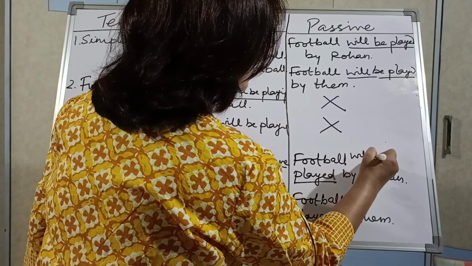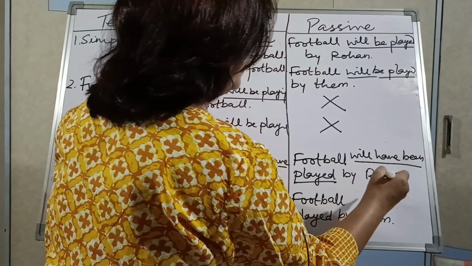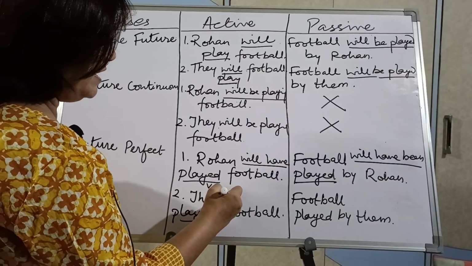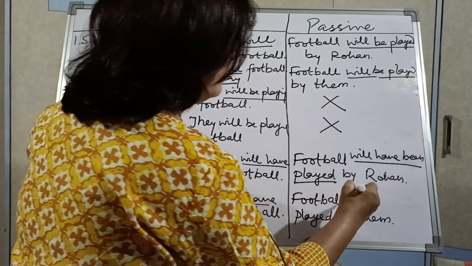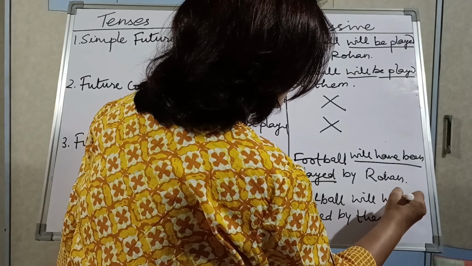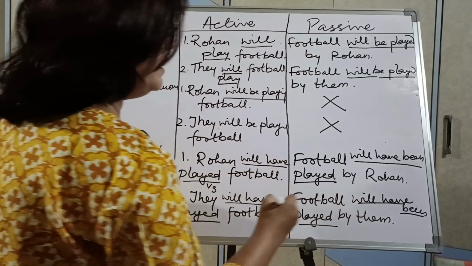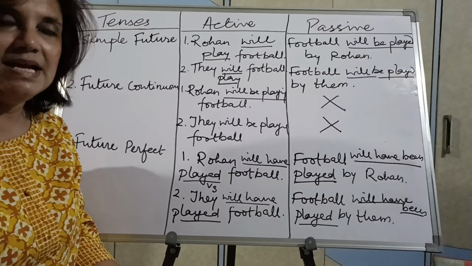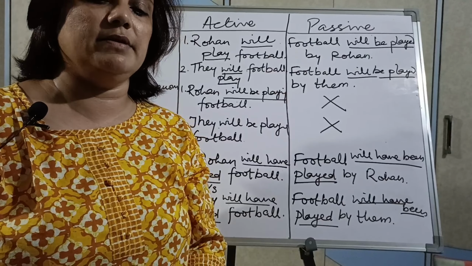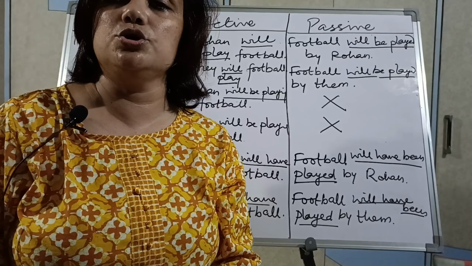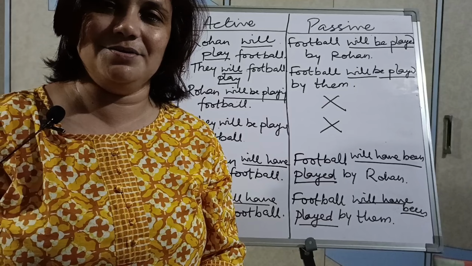फुटबॉल विल हैव बीन आ जाएगी इसमें. विल हैव बीन प्लेड बाय रोहन. दे विल हैव प्लेड फुटबॉल. फुटबॉल विल हैव बीन played by them. That's all. So children, it is all about simple sentence I have taken. Now two more things are there that I will take. I will try to take imperative sentences and also interrogative sentences, and I think I can take with the same example, so it will be more clear to you. Okay.